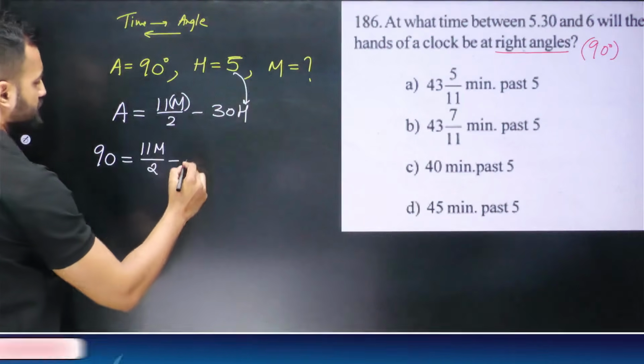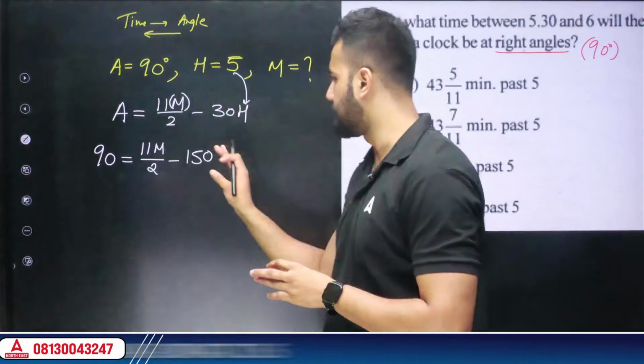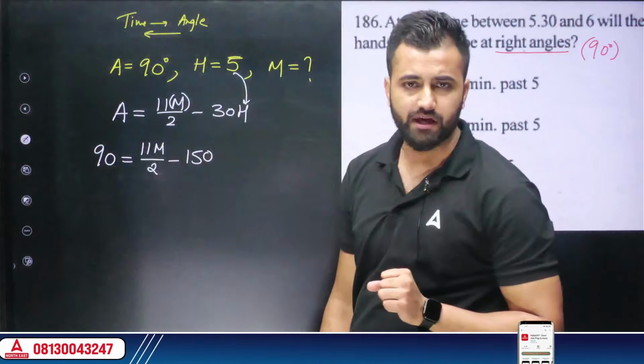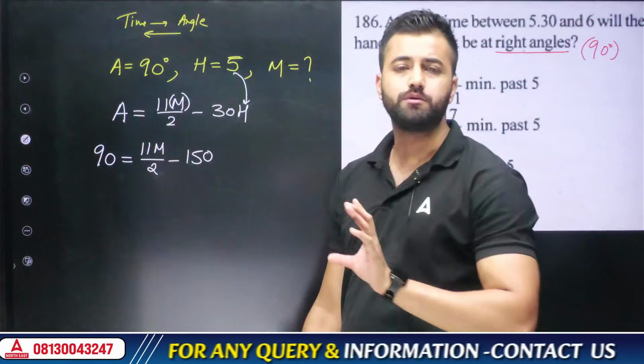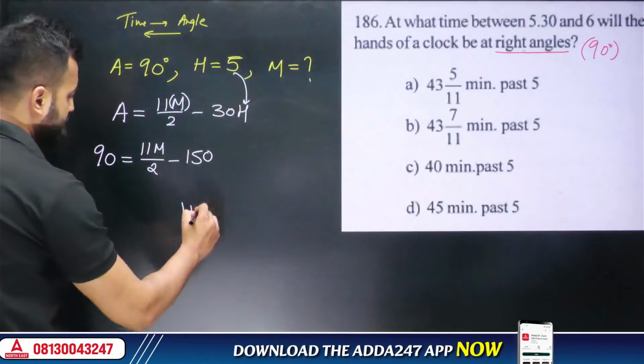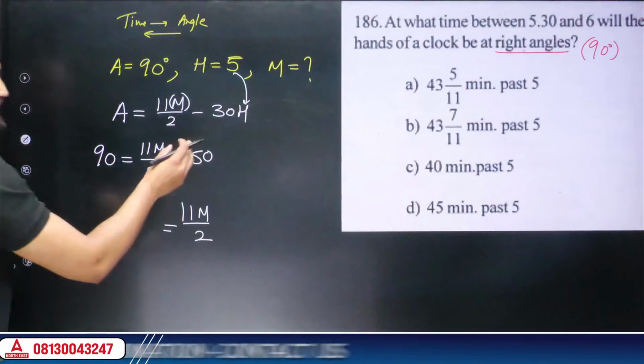So 30 into 5 would be 150. I'm writing it directly. Now what will happen is if I take 150 that side, simple equation, negative 150 becomes positive 150 there. So 150 plus 90 would be 240. So what I am getting is that 11m by 2 is equal to this 150 has come here and it gets added to 90.